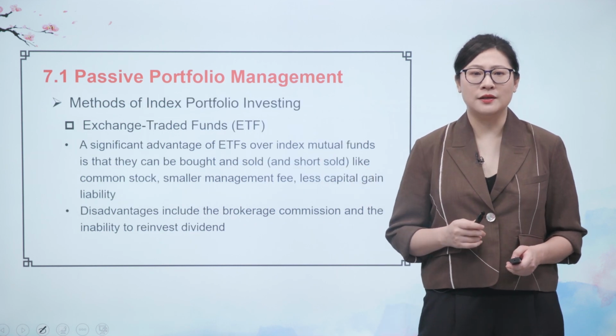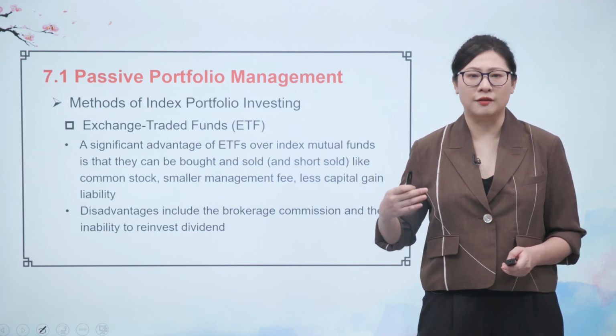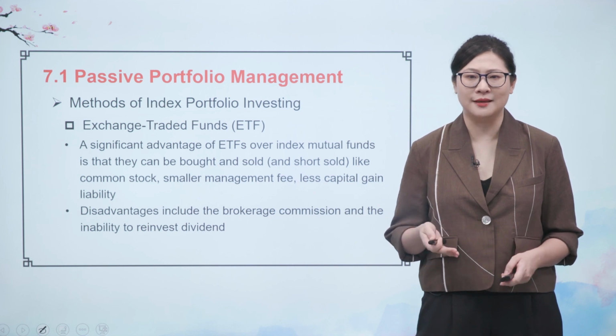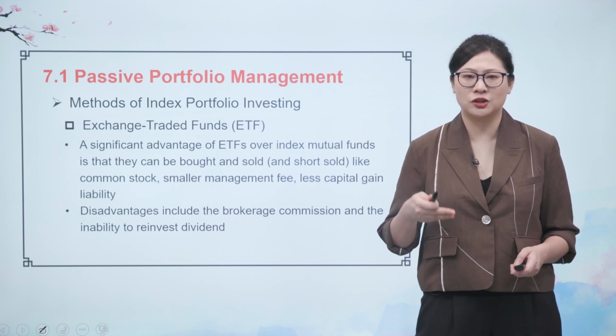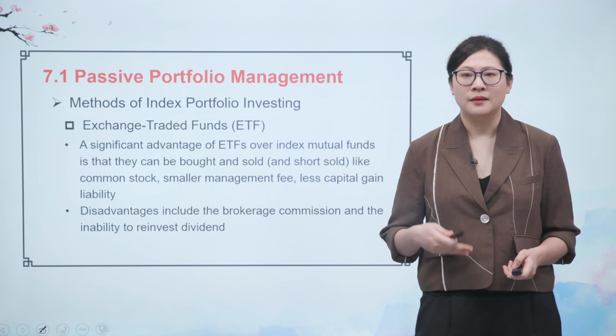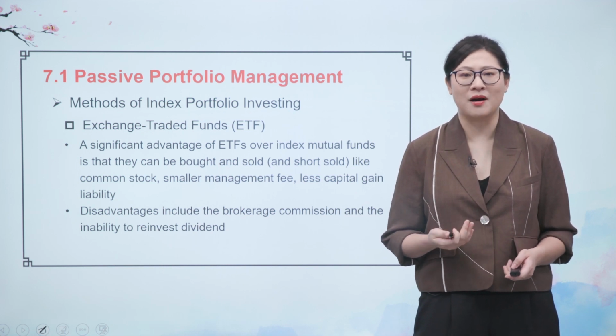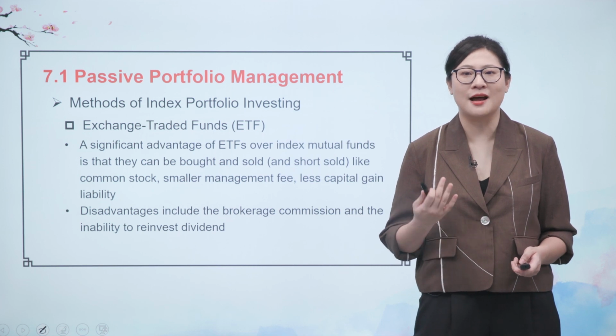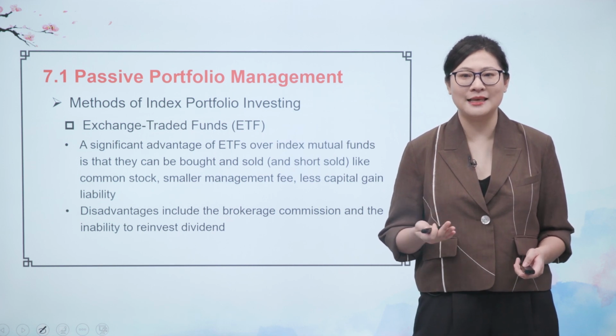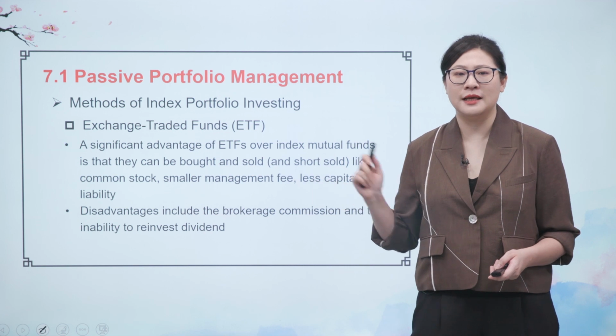Now let's have a look at the second method of index portfolio investing. That's the ETF, Exchange Traded Fund. The ETF is very famous recently in the market, so lots of investors are interested in it.